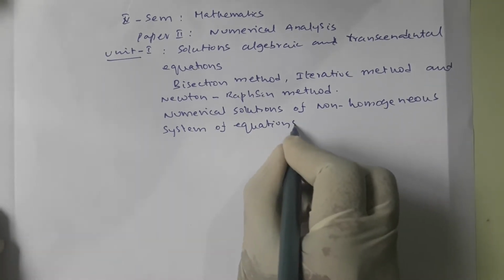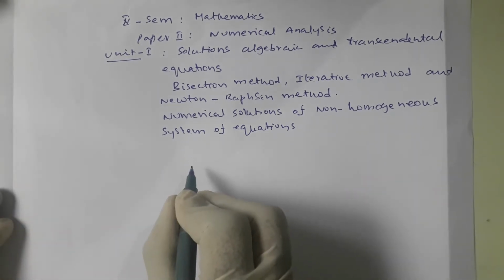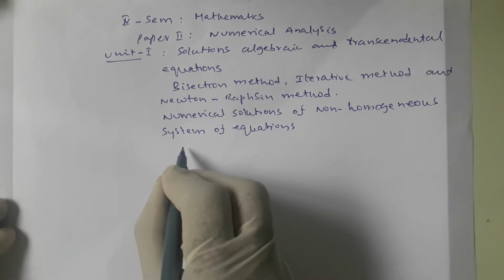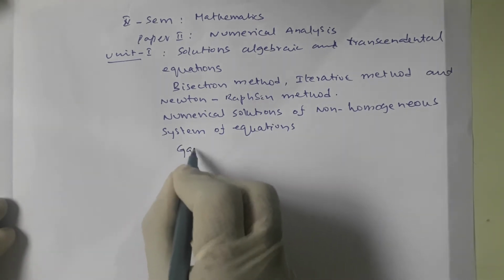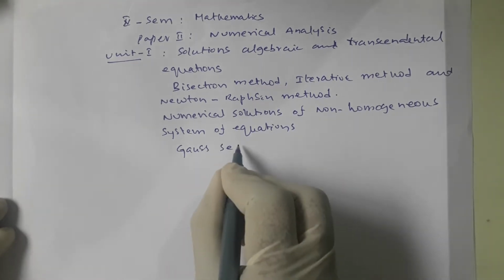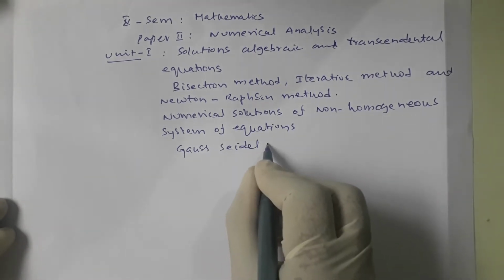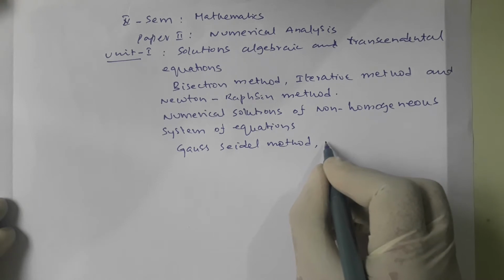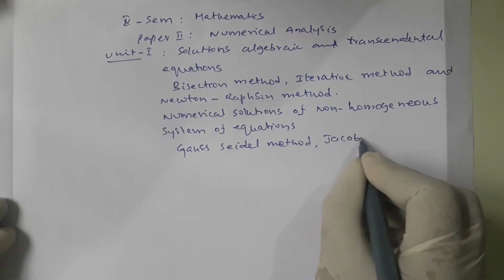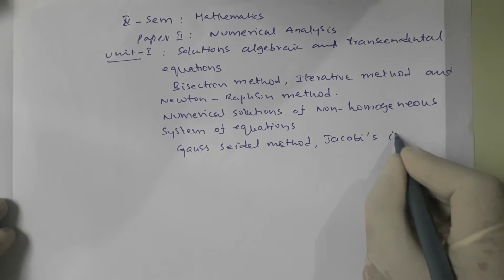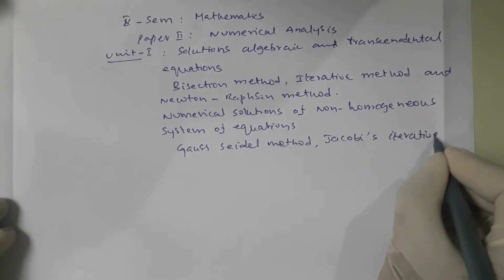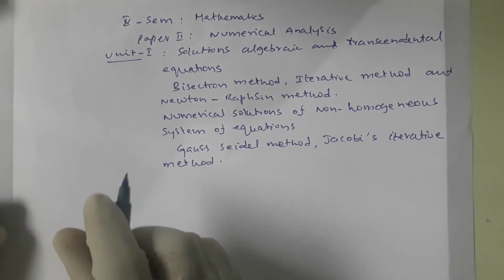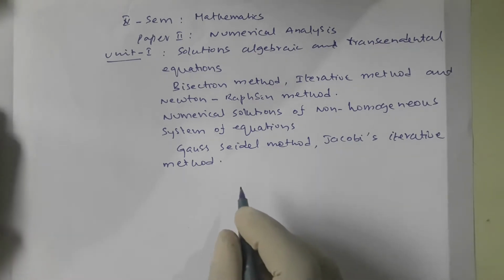Again, to find the solutions of this non-homogeneous system of equations, we have the Gauss-Seidel method and Jacobi's iterative method. So these two are the subtopics in Unit 1.